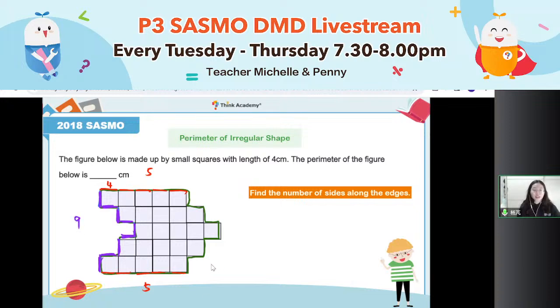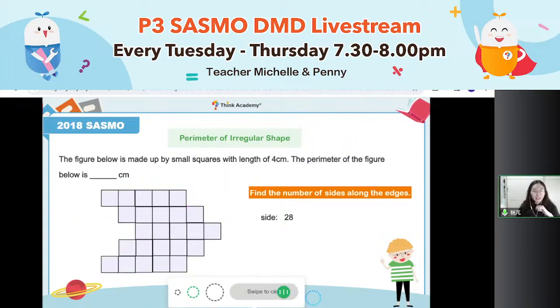So on the left, there will be 9. That means on the right, also 9. 9 plus 9 equals 18. 5 and 5 is 10. So altogether, there are 28 sides. Each side is 4. That is what we know. Then the next step is 28 times 4.